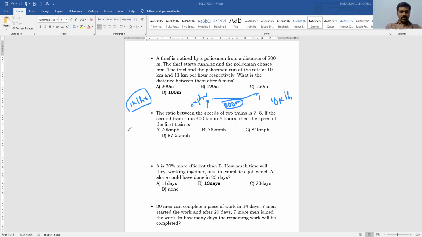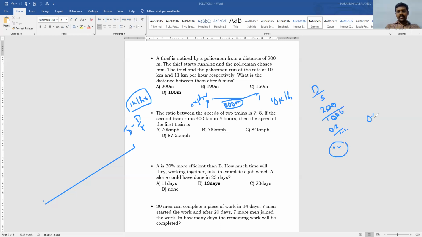Speed is equal to distance by time, then time is equal to distance by speed. What is the distance? 200 meters. If I want to convert into kilometers, I divide 200 by 1000, then 0.2. 0.2 divided by 1 kilometer per hour gives 0.2 hours.